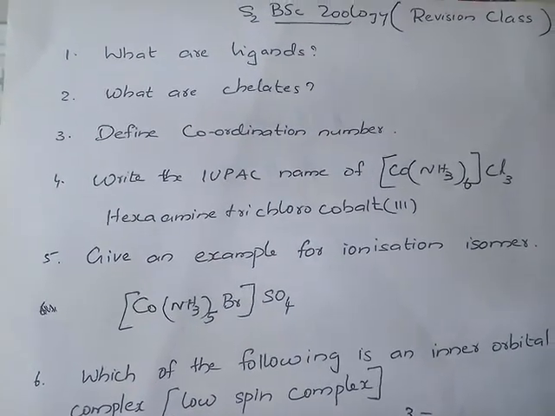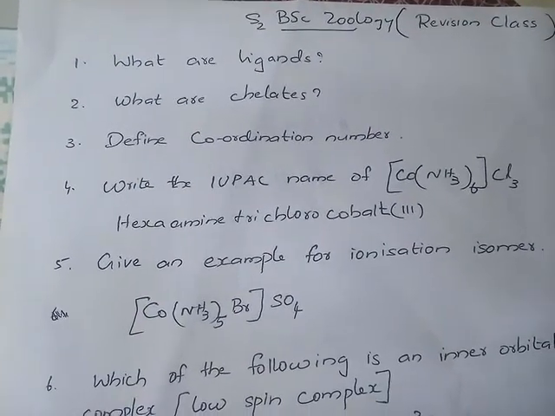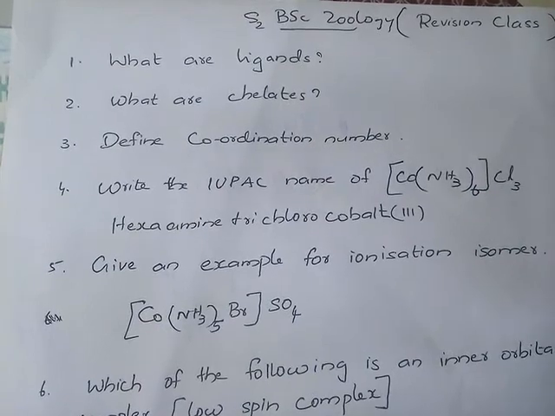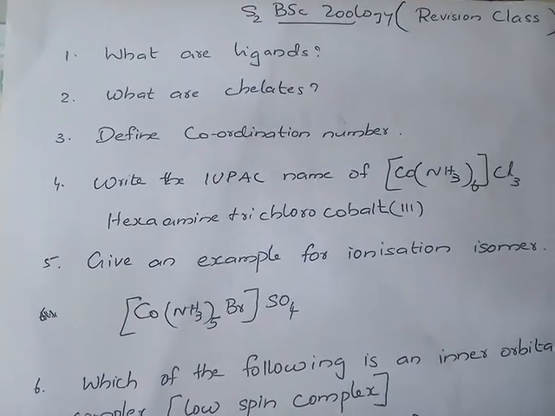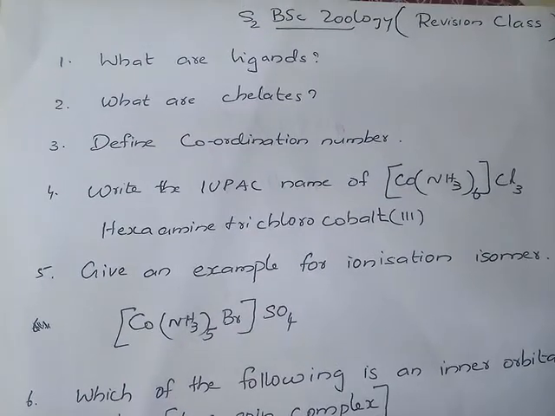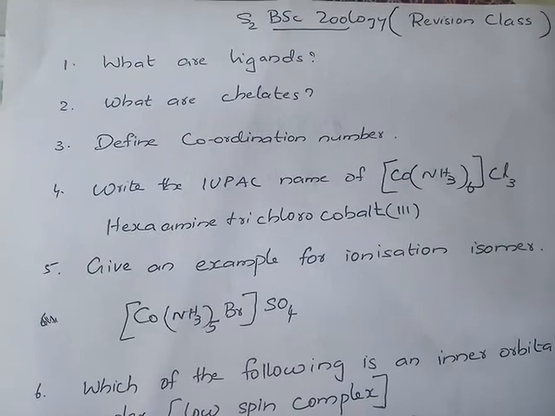First question: what are ligands? Ligands are neutral species or ions which are attached to the metal atom and can donate at least one pair of electrons.